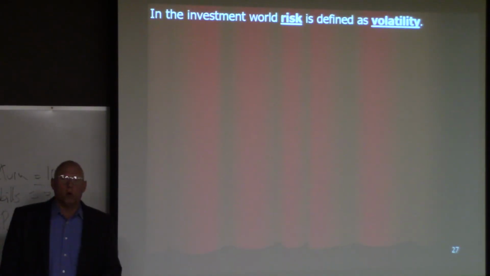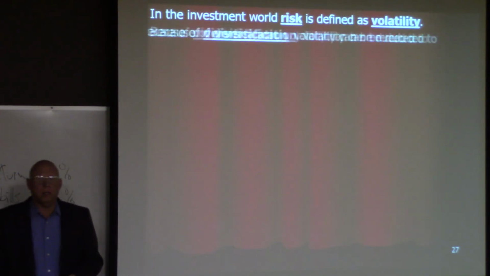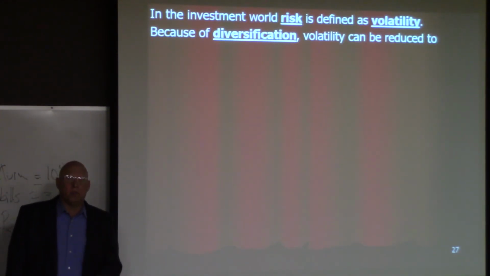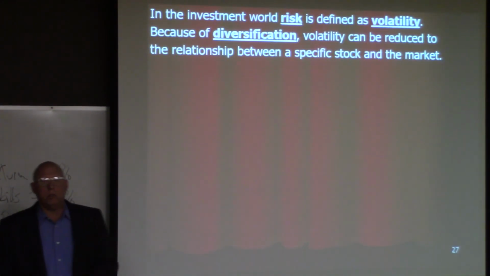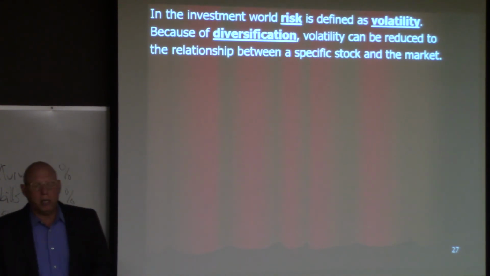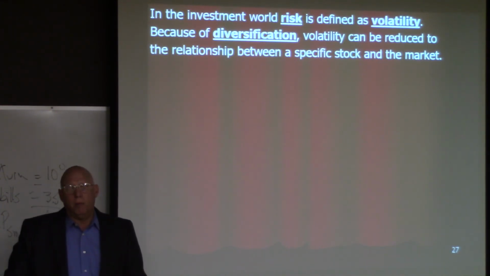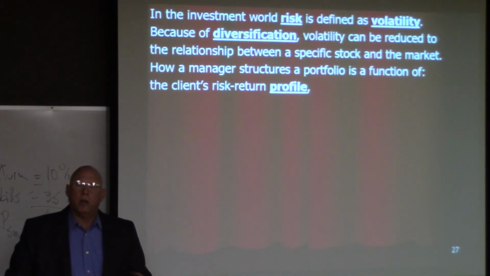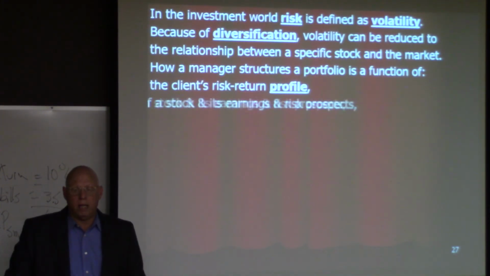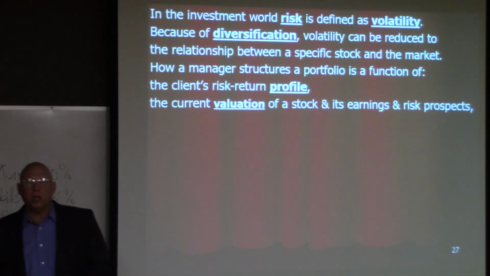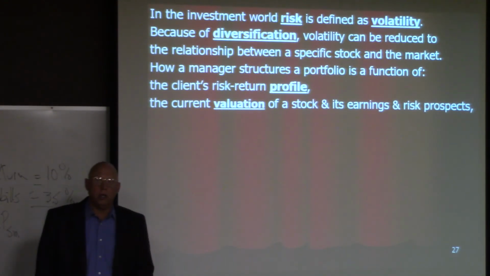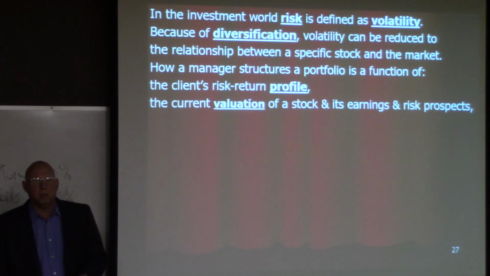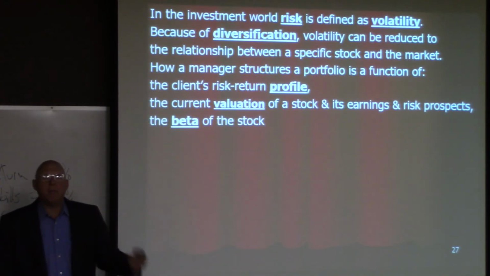In the investment world, risk is defined as volatility. Because of diversification, volatility can be reduced to the relationship between a specific stock and the market. How a manager structures a portfolio is a function of the client's risk and return profile, the current valuation of a stock and its earnings and its risk prospects, and the beta of the stock.